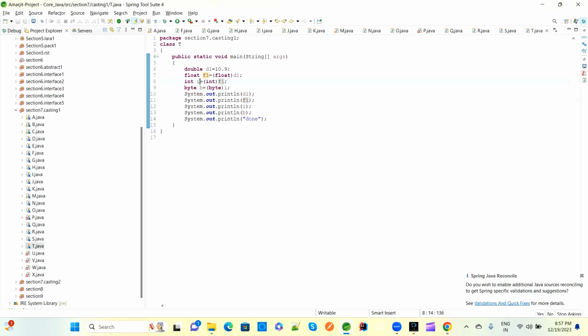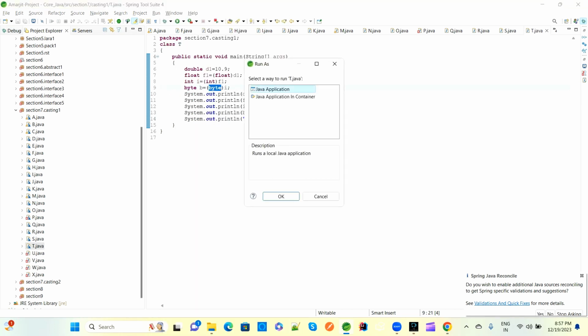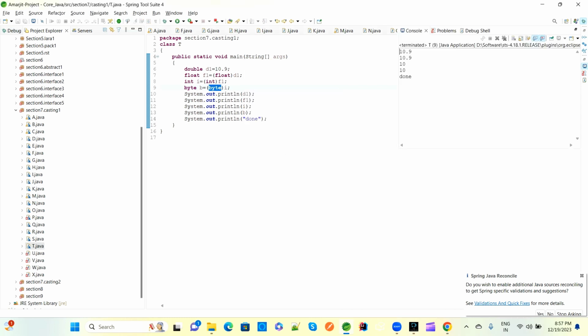Now integer data we are converting to byte type. This is also lower, so we need to provide byte here. If you see the output here for d1, f1, i and b, all these values will come based on the default value of int, byte, float and double. Based on that, this will be printed.